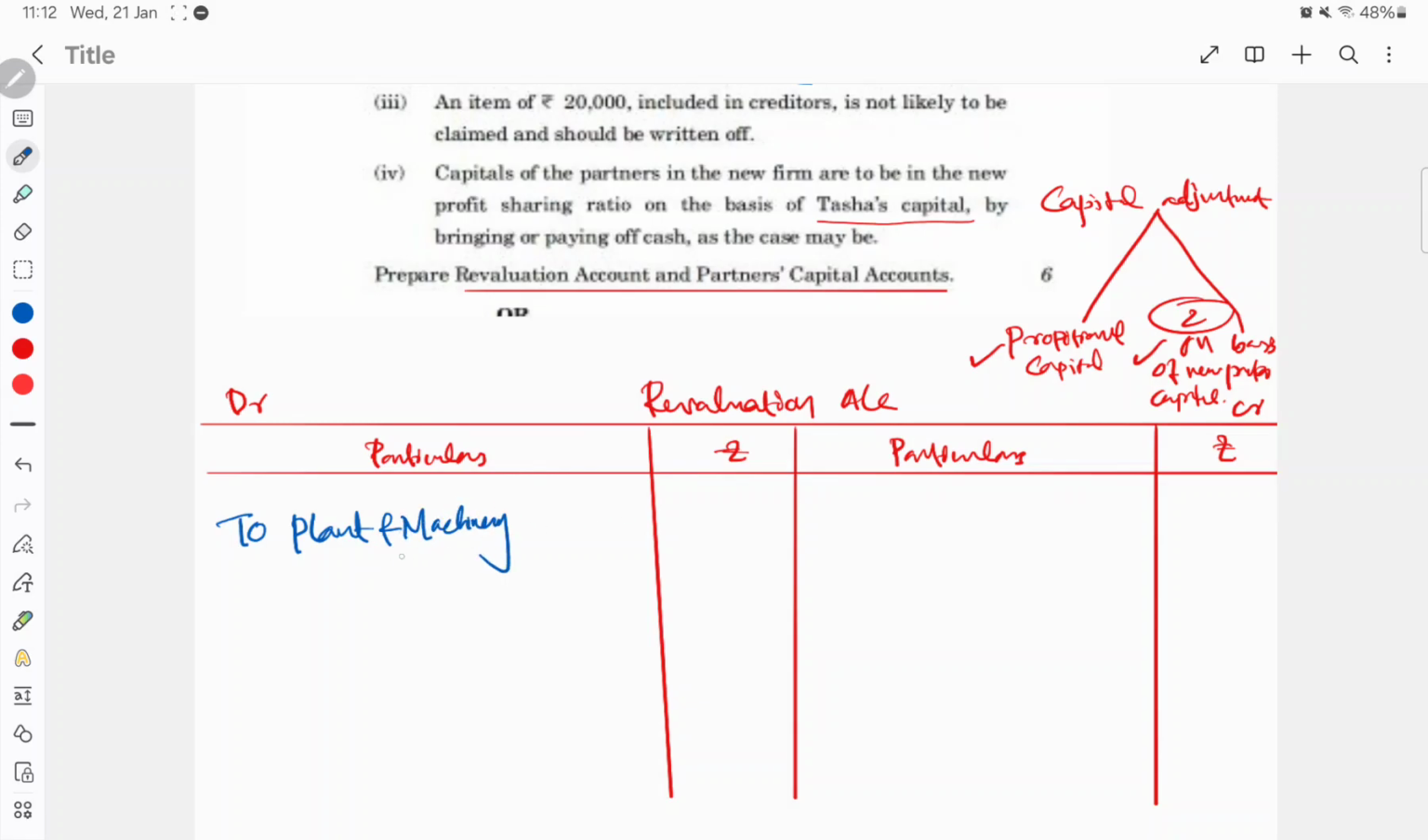That difference, what does it mean? That is 2 lakh minus 1,90,000. That is the difference that we will record here: 10,000.